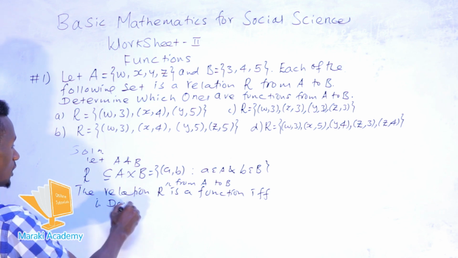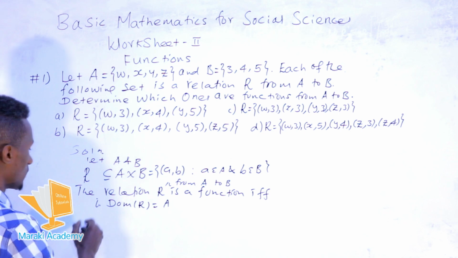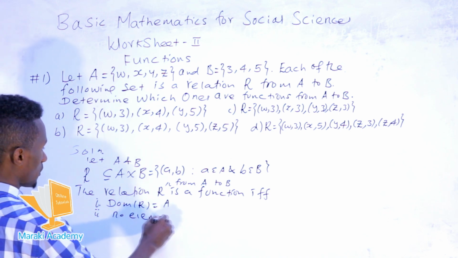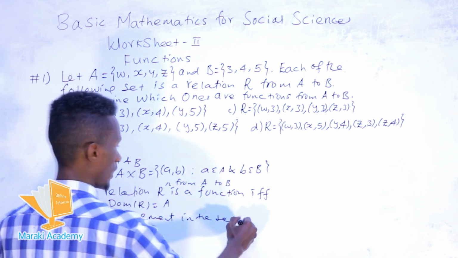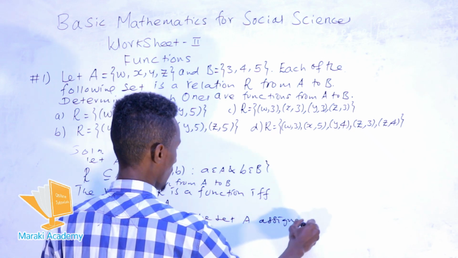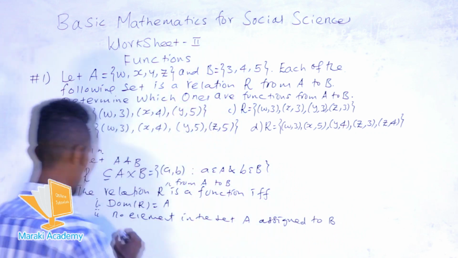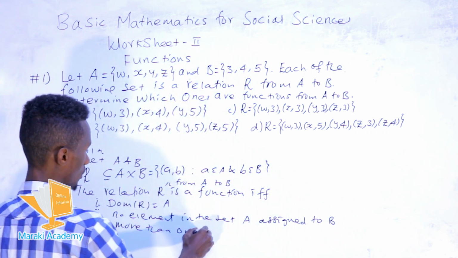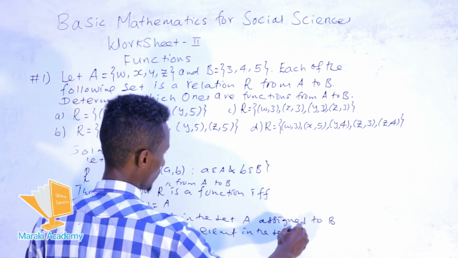First, the domain of the relation must be all elements in the set A, and second, no element in the set A is assigned to more than one element in the set B.